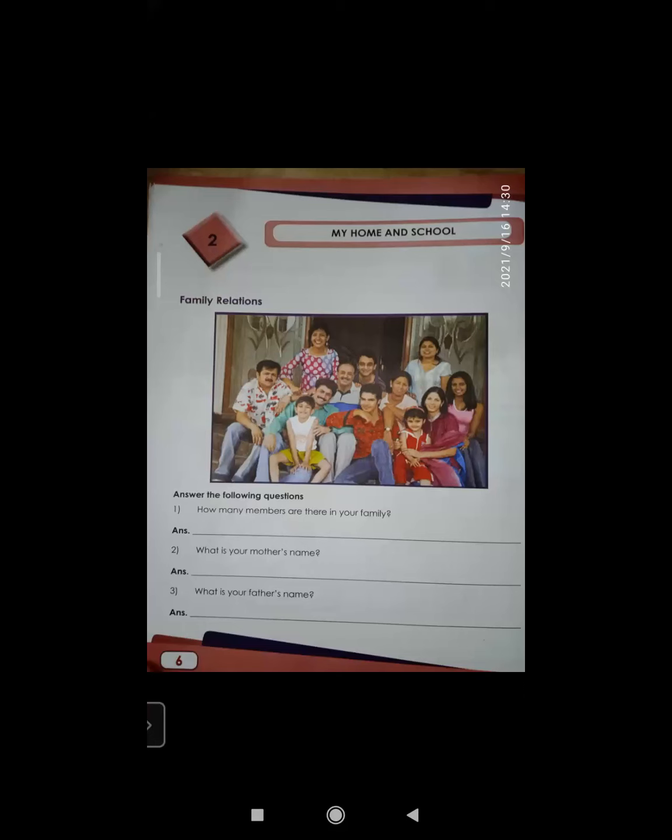Moving to next. What is your father's name? Again, the same, M capital of My. My father's name is dash. And after completion of your sentence, what will you put? You'll put a full stop. You know what a full stop is? Yes, you'll put a full stop. Okay, come on, move to the next one.